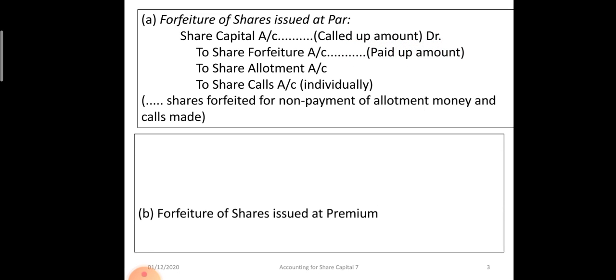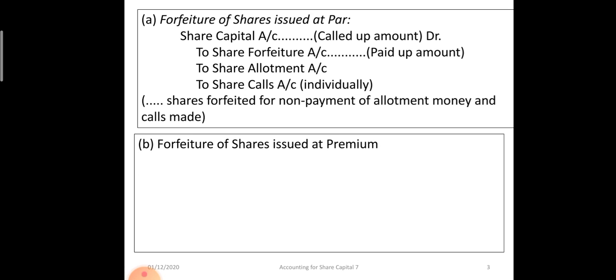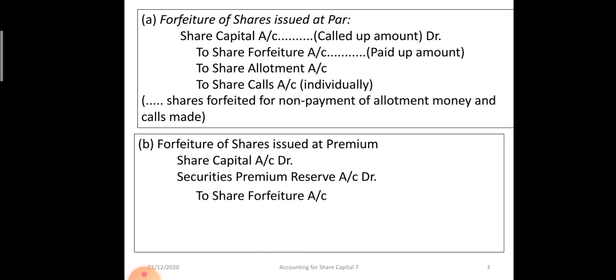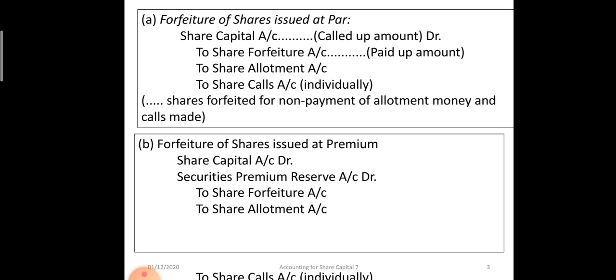Second case, when the shares are issued at premium. In here also, share capital will be debited and the premium which is not received will also be debited. Earlier, when the amount was made due, securities premium reserve was credited, but at the time of forfeiture it will be debited to cancel that, okay, reversed. To share forfeiture, the amount received. To share allotment, to share calls, okay. These are the entries for the forfeiture of shares for non-payment of allotment or call monies.